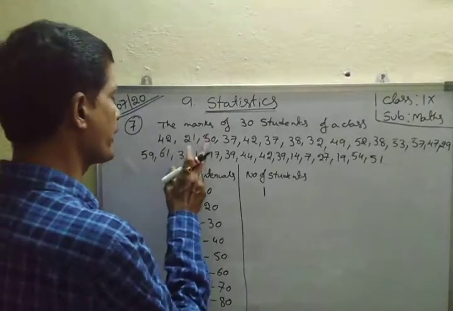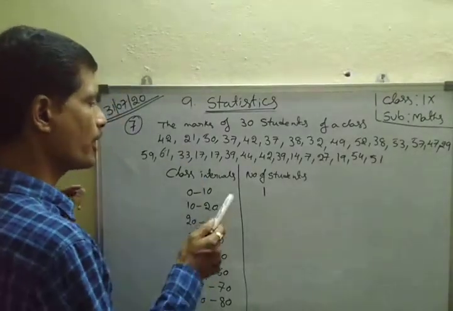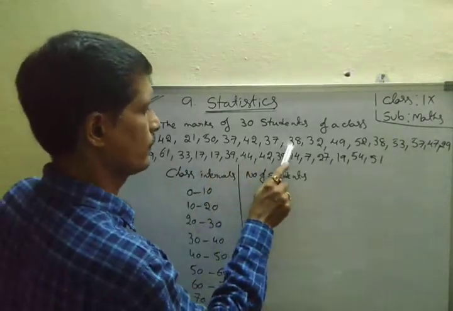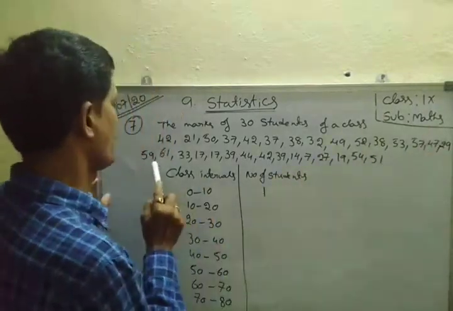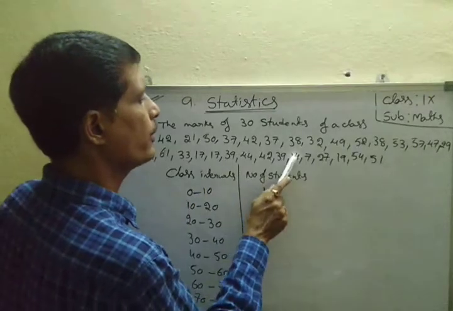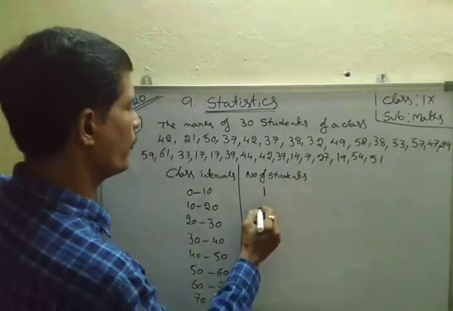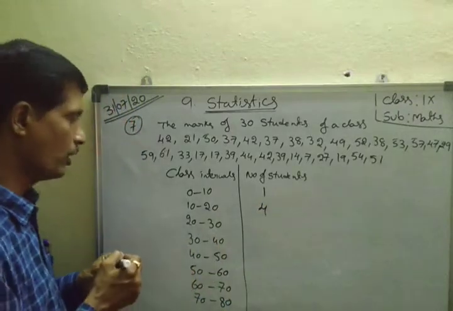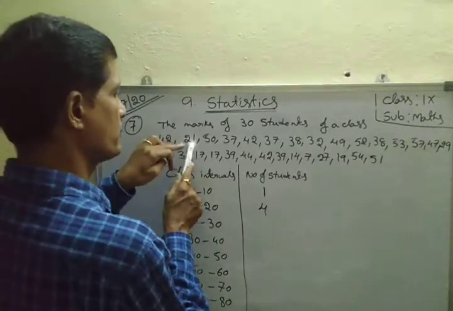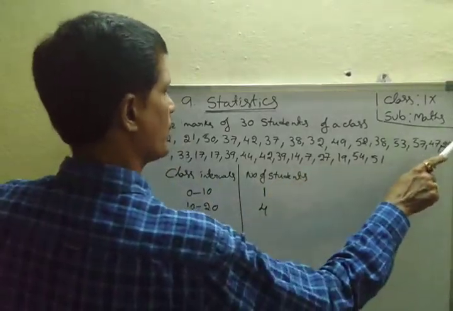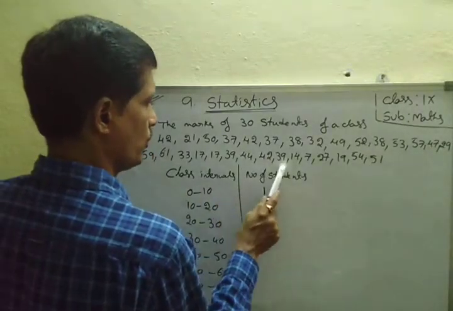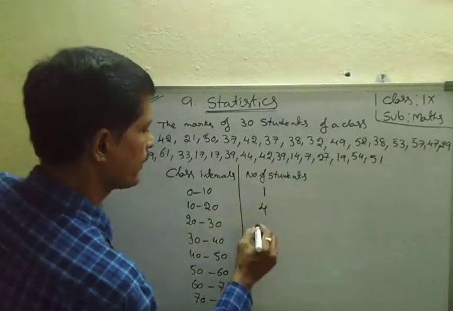Next, 10 to 20, count down. 10 to 20 means 20 is not included here. Here 17, 17, here 14, 19. Total how many? That is 4. Next, 20 to 30. Here 30 is not included. 21, 1, 2, 3. That is the 3.